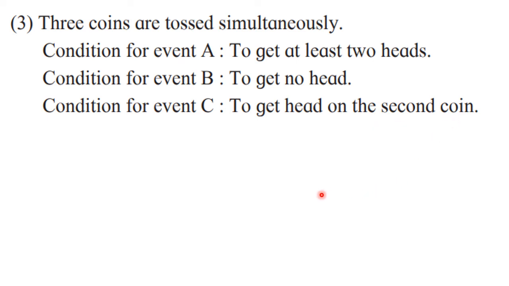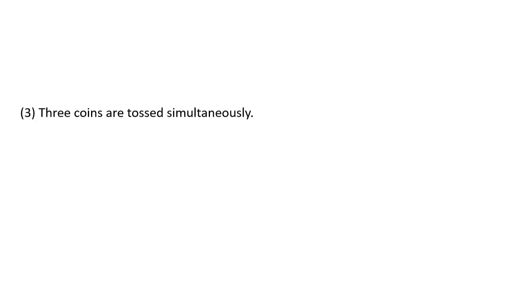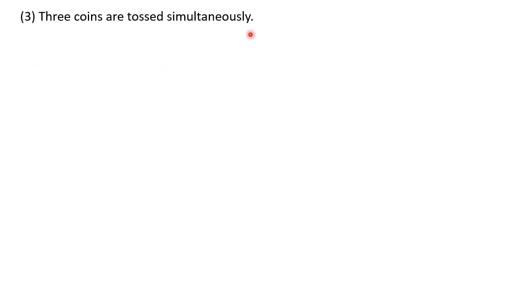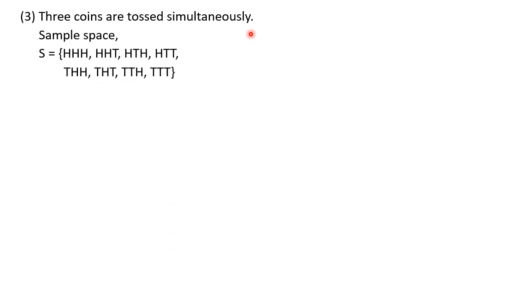Okay. Now let's start with the experiment. So write down the experiment first. 3 coins are tossed simultaneously. And from that we can write down the sample space. Okay. So let us start with the answer. 3 coins are tossed simultaneously. Therefore, sample space S is equal to.